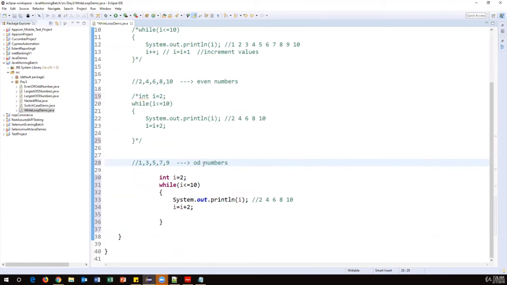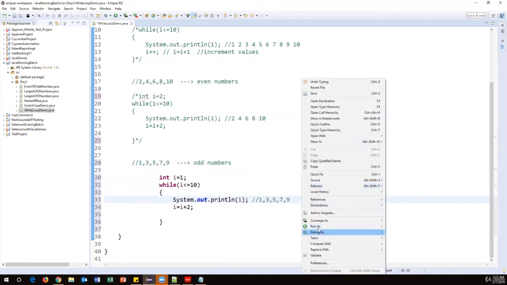Then every time it will increment by 2, so it becomes 3, next 5, then 7, and finally 9. As soon as it becomes 11, this condition becomes false. So this time it should print 1, 3, 5, 7, and 9.